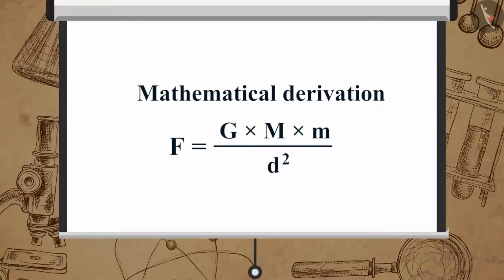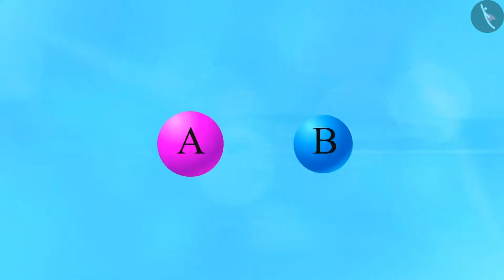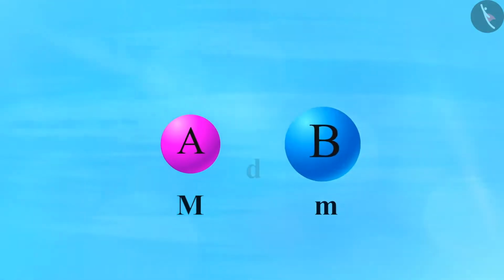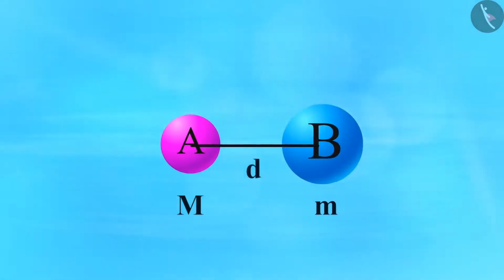Now, let's see how we can derive the mathematical representation of universal law of gravitation. Let us consider two objects A and B with masses m1 and m2 respectively, and the distance between them is d.